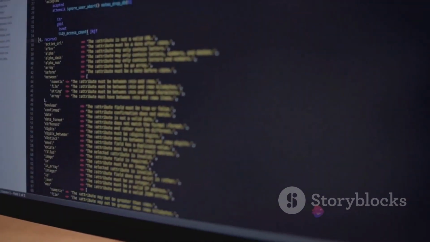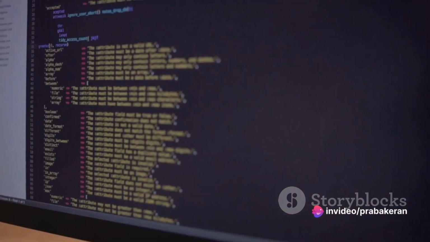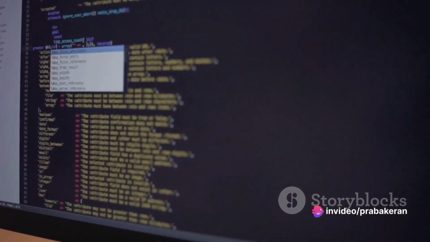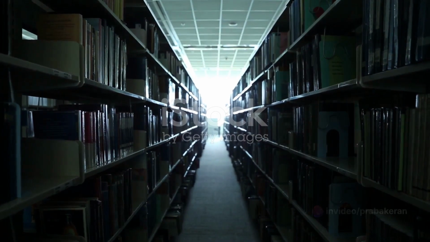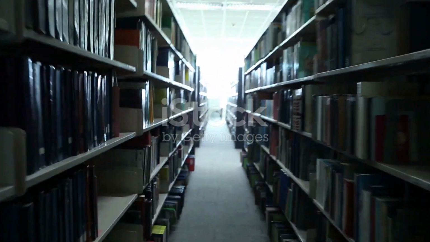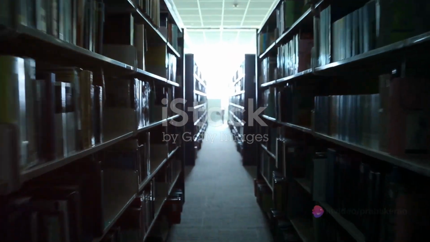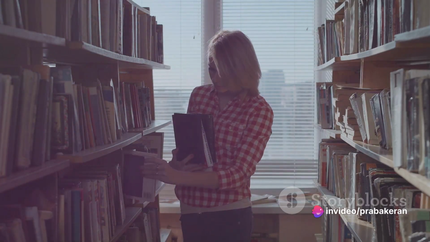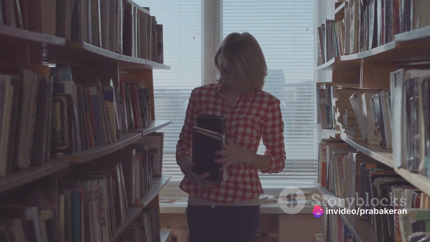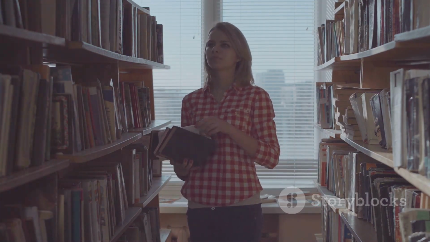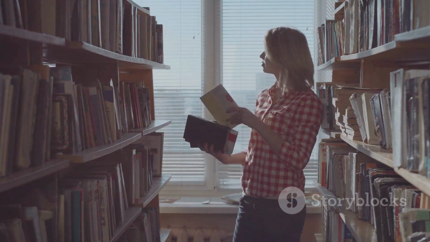And in a world where data is king, being able to manage and manipulate large volumes of data is crucial. That's where arrays come in. Imagine you're a librarian with thousands of books to manage. Without a proper system, locating a particular book would be like finding a needle in a haystack. But if you organize the books on shelves and label them, it becomes easier to find a specific book. That's precisely what arrays do in programming.